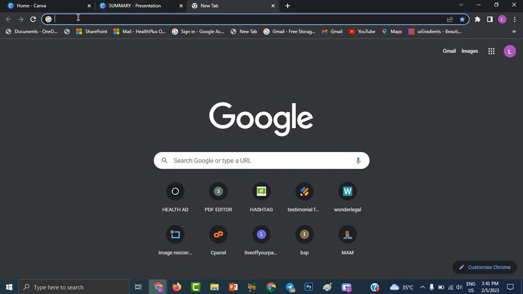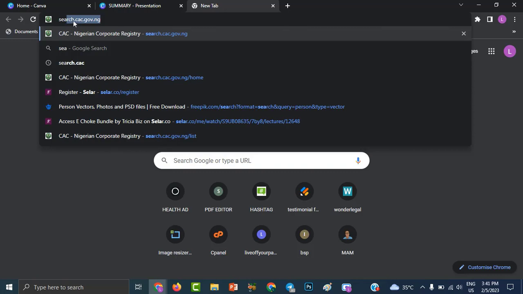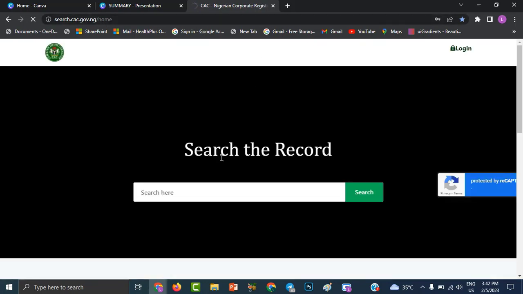Now, to search it, you can go to your browser, either a Chrome browser, and then type search.cac.gov.ng. So CAC Nigeria Corporate Registry, search.cac.gov.ng, or you can click this. This is the home page. Click on it. So this is the home page, search.cac.gov.ng/home. All right, when it opens up this way.